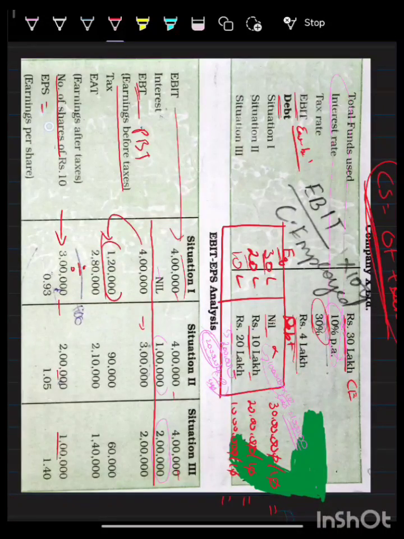What is meant by EPS? EPS formula is EAT divided by number of shares. Okay. So what does it mean? 2 lakh 80,000 divided by 3 lakh. You are getting 0.93. It means per share there is a profit of 0.93 rupees. There are earnings of 0.93 rupees per share.